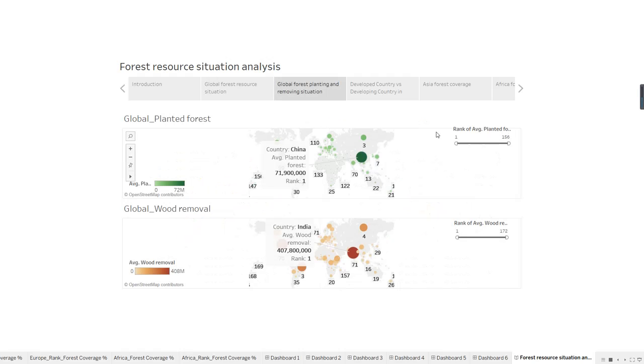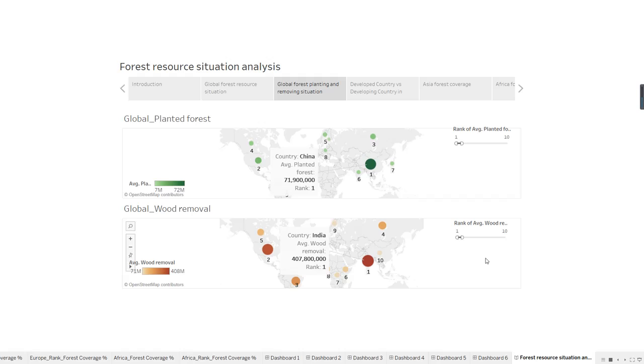Then we can see what the global forest planting and removing situation is like. The country that planted the most forest is China, and the country that removed the most wood is India. However, when we look closer at the data, there are some hidden findings. Let's narrow the countries to the top 10 in terms of planted forest and wood removal.